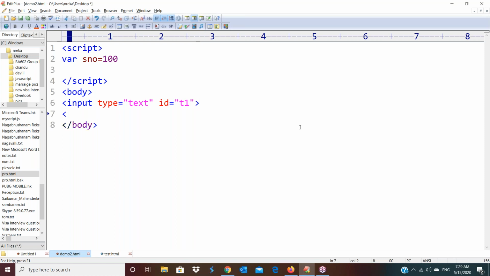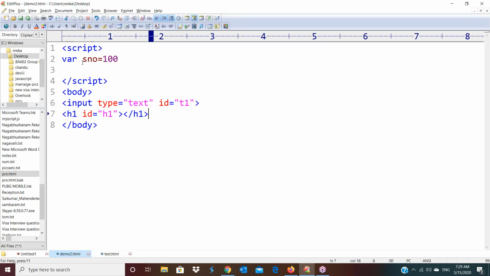Now one heading tag I have taken, but I'm not displaying anything in the heading tag. Now save this. This program is Demo2.html. When I refresh, one text box is there and one heading tag is there, right? Now my requirement is, I want to display this serial number in the text box as well as the heading tag.